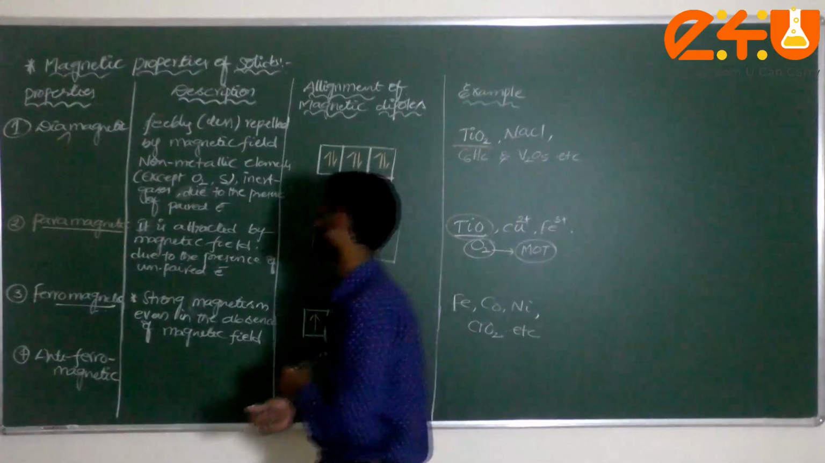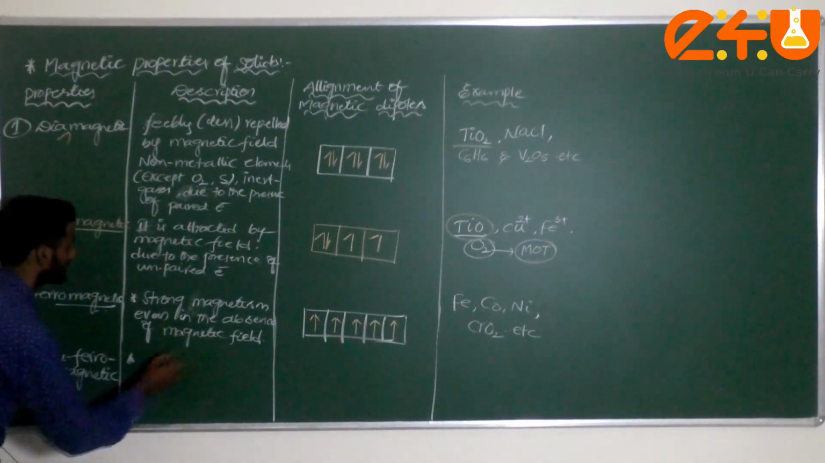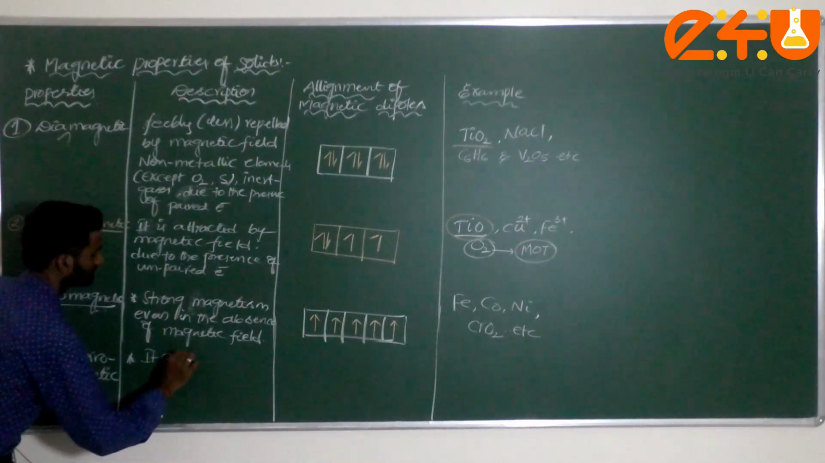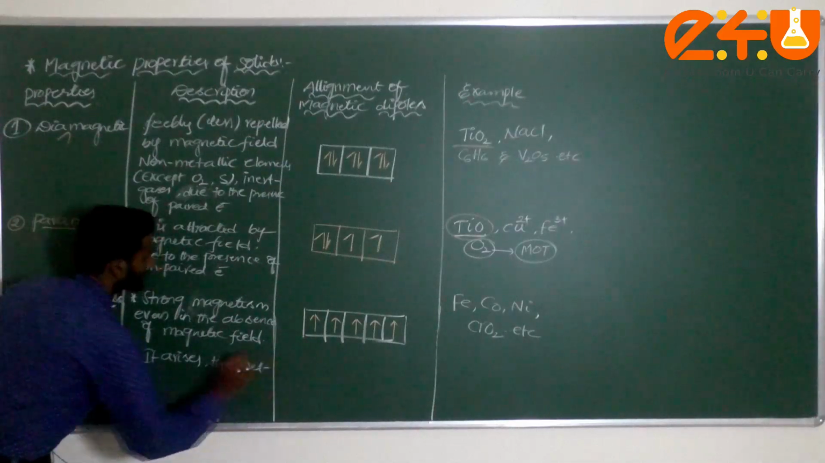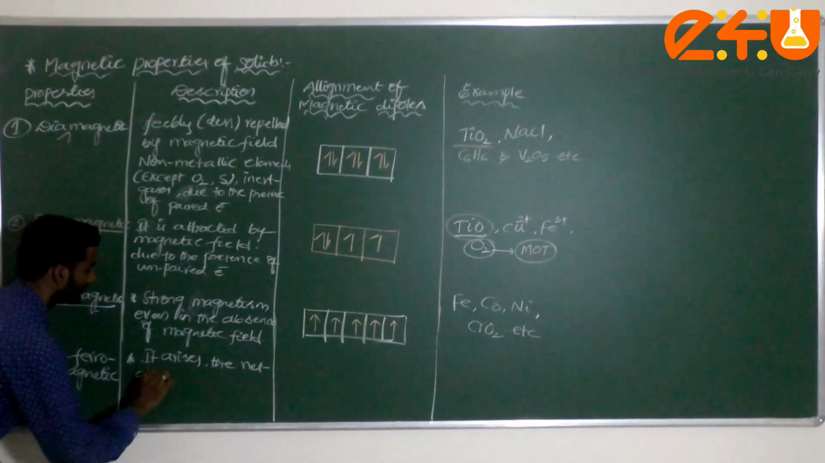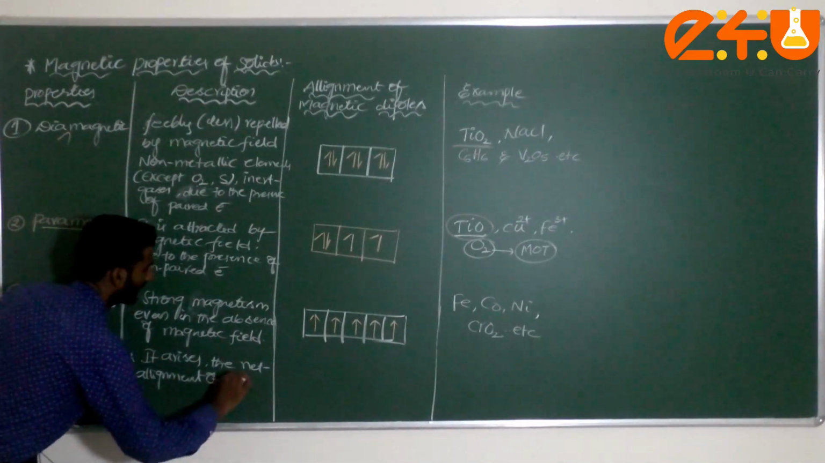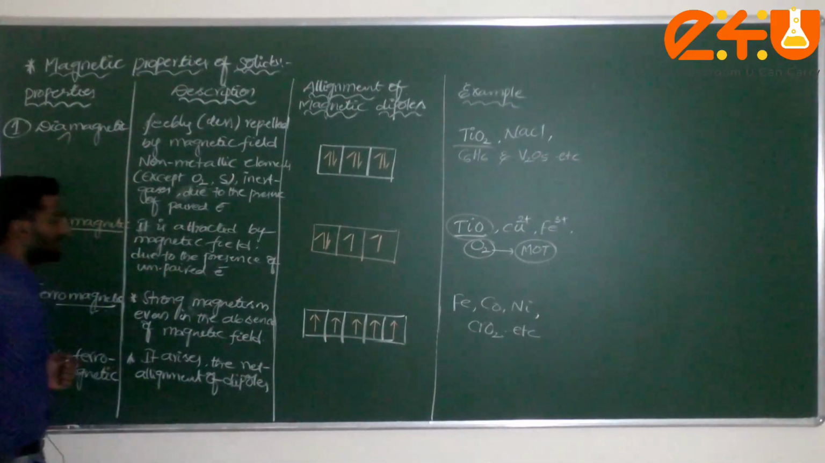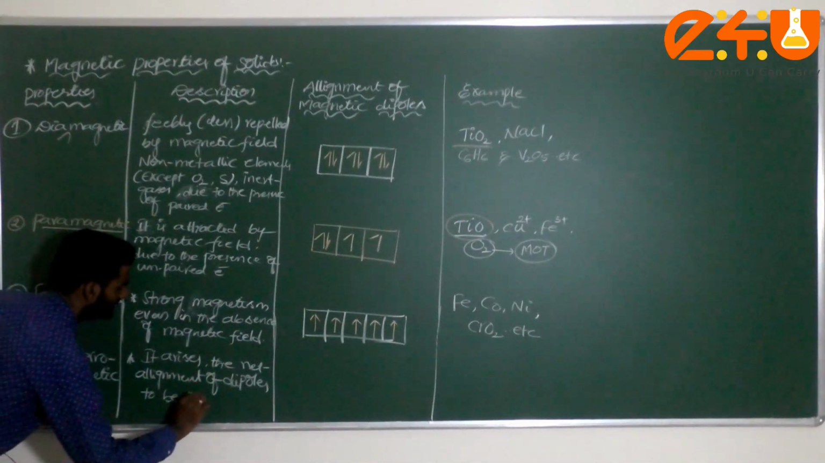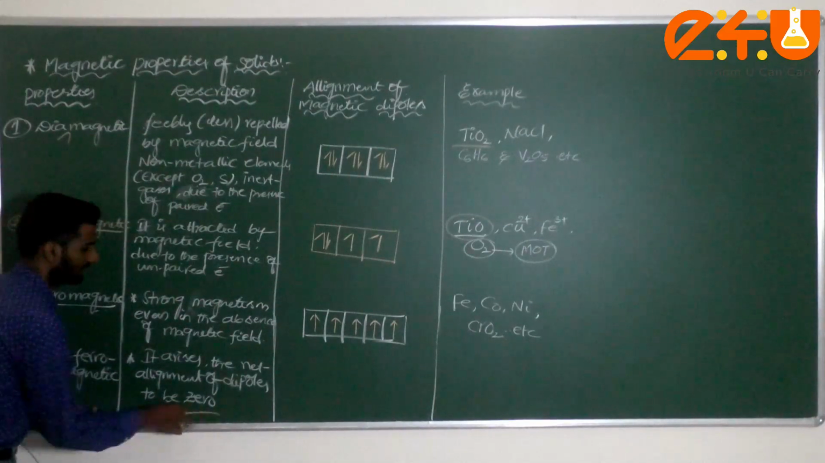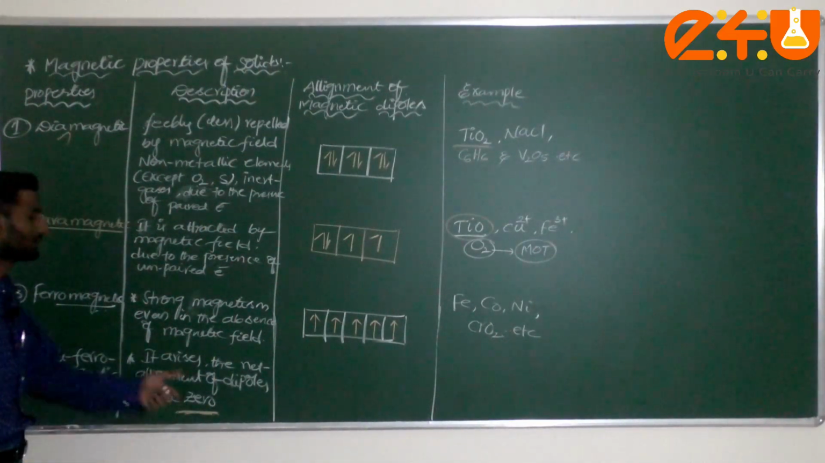How will it act, dear students, when an external magnetic field is applied? It arises that the net alignment of dipoles, or magnetic dipoles, is 0. This is very important here. What is it, dear student? It arises that the net alignment of dipoles is 0.